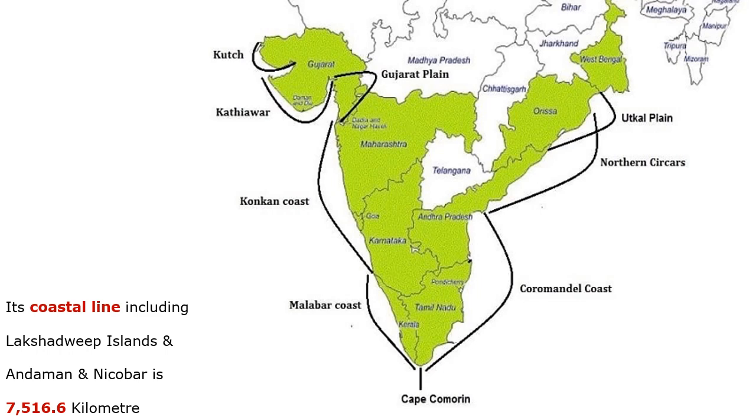Here we have given a clear outline of the length, width and coastal line of our country. By this you can say it is very large.